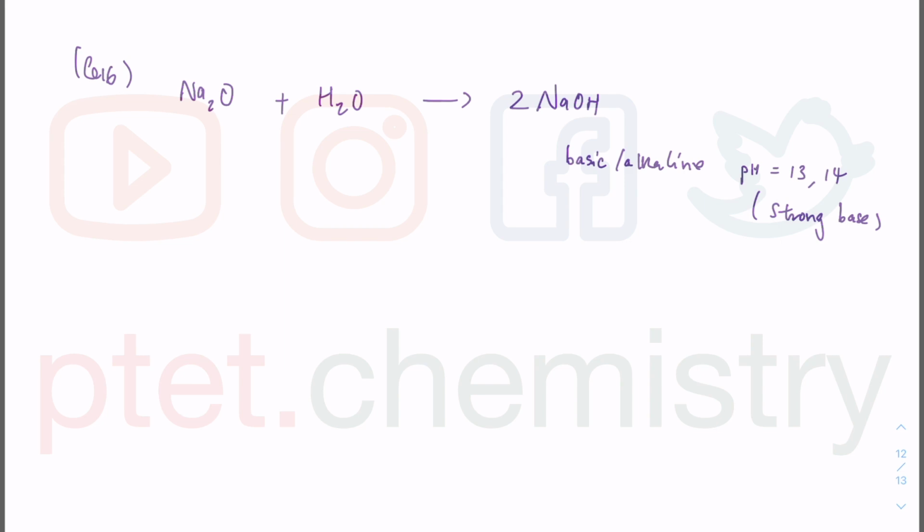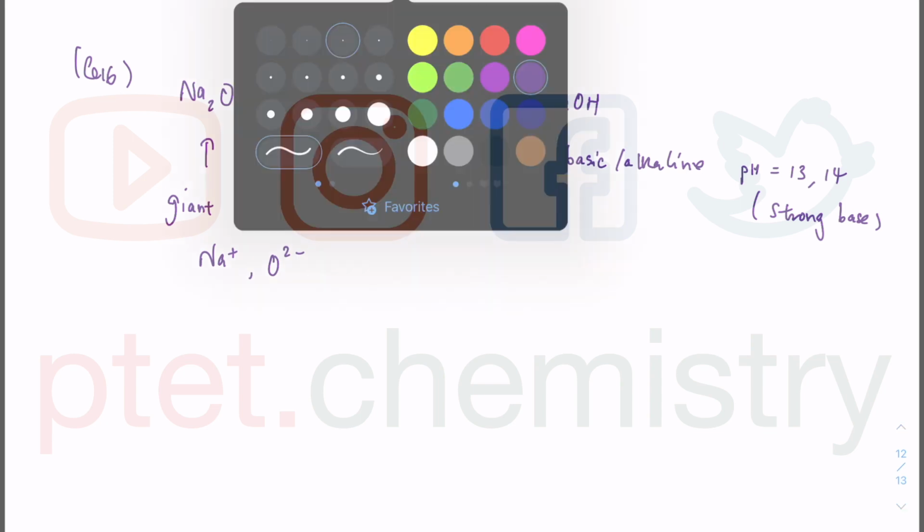Now we know that a giant ionic structure is the structure of that period 3 oxide, because it consists of a lattice of Na plus as well as O2 minus alternating in a giant ionic lattice structure. So all the properties associated with sodium oxide, all of the columns are correct for A, B, C, and D. Let's see what we can say about aluminium oxide.